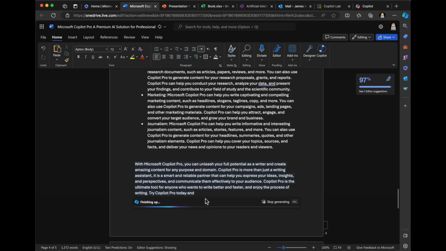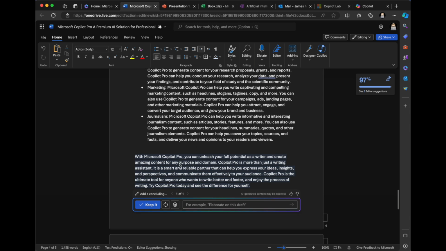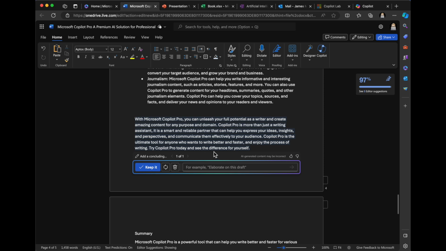All right, Microsoft Pro can unleash your full potential. So it's a great summary and it's providing some high level. Okay, cool. All right, that looks good. This is really interesting.